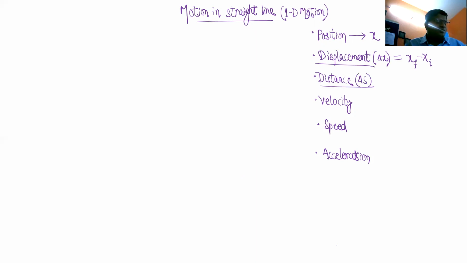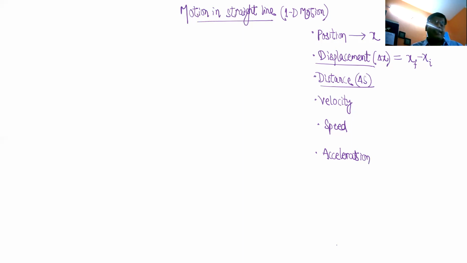Okay, now what is the difference between displacement and distance? Tell me what you know. Distance is an object that travels from one position to another.